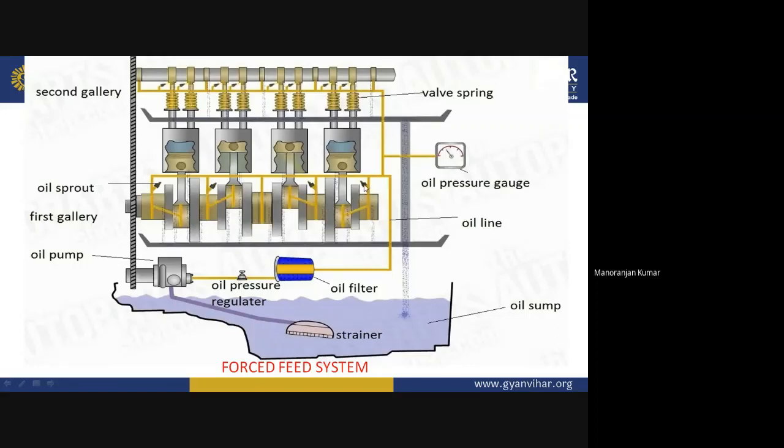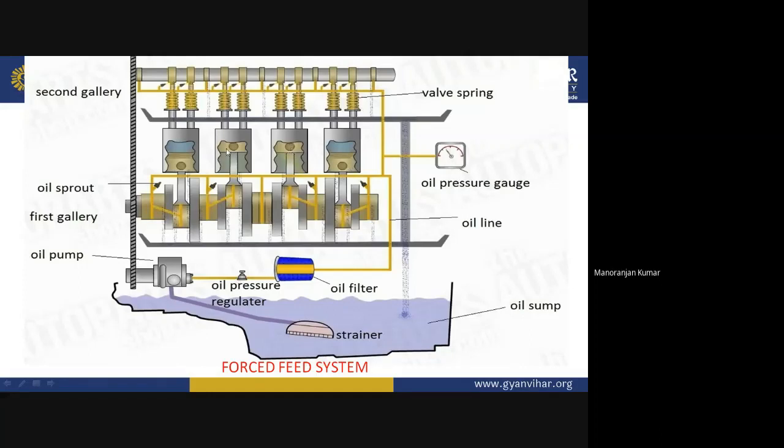The function of this oil sprout is to spray the lubricating oil with high pressure in the upward direction. And here you can see this is a piston. The piston will move up and down, up and down. So this piston will be lubricated by the spraying action of this sprout. In this way the crankshaft is lubricated, as well as the connecting rod and the piston.